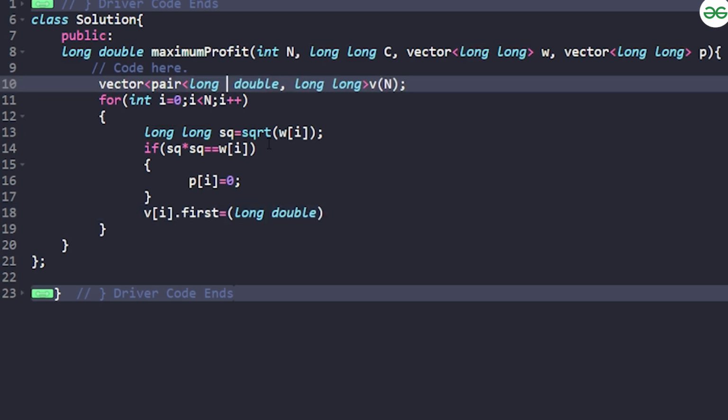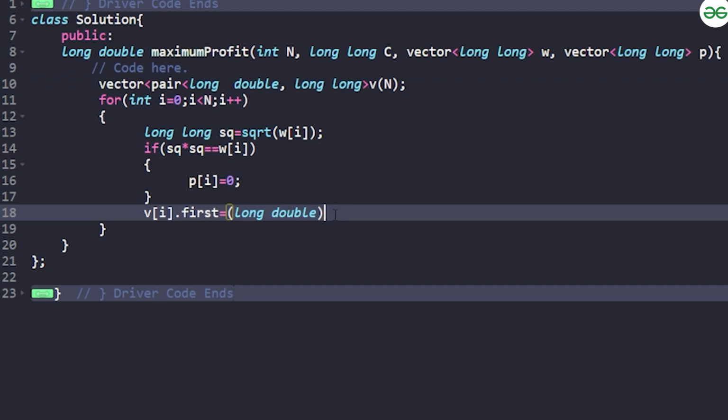Profit per unit will be p of i divided by w i. The profit per unit weight I need to calculate. Let's say in this also I can typecast it to long double.